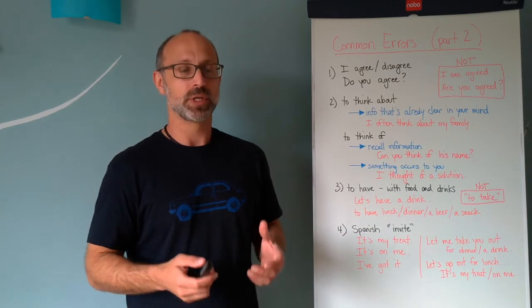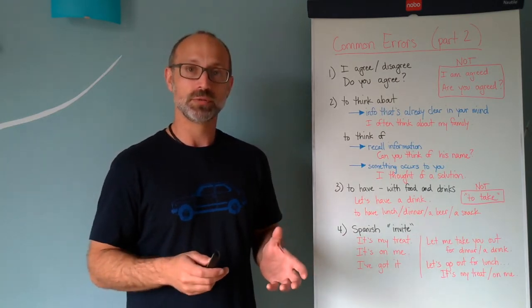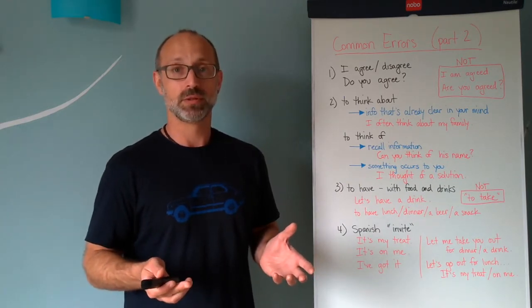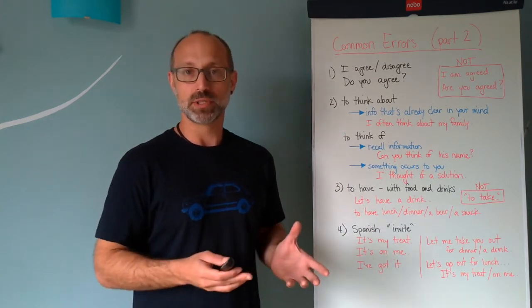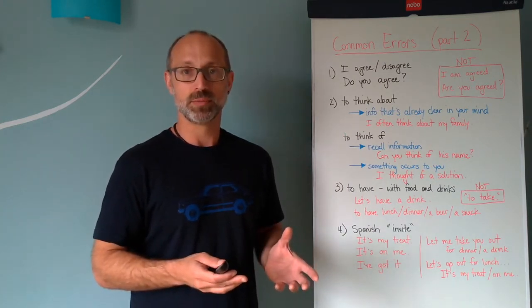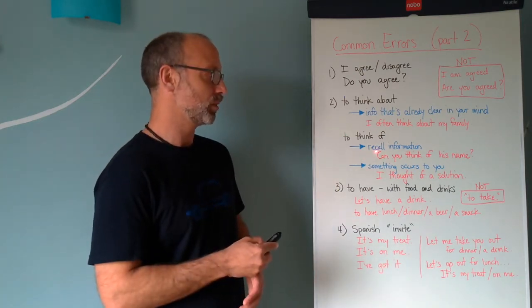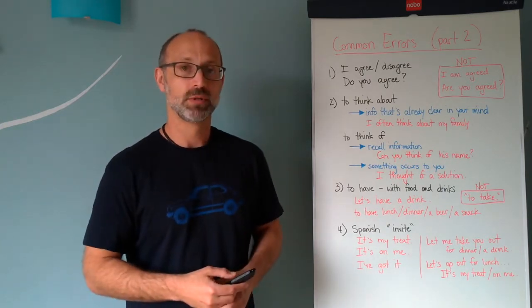So in the afternoon you might say something like, I've been thinking about the problem all afternoon, but I just can't think of a solution. I can't think of a solution. I don't know what we can do. So think about the problem because it's very clear what the problem is, but I can't think of the solution because it's information that you need to recall or information that needs to occur to you.